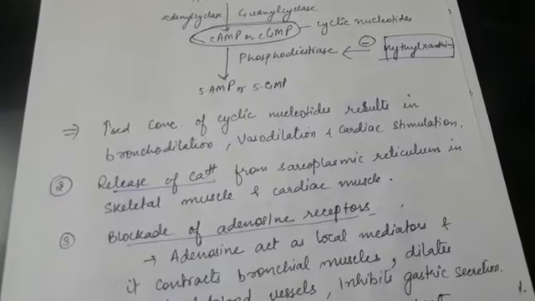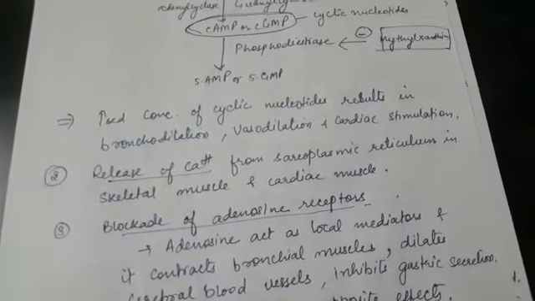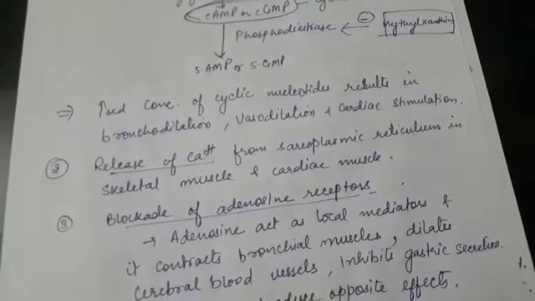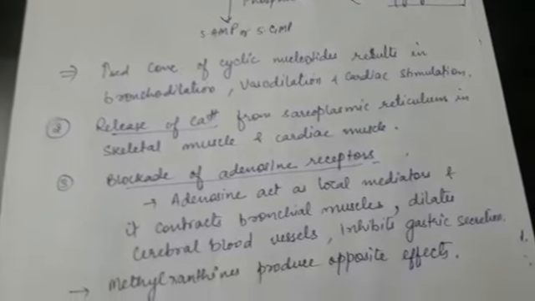The second mechanism is the release of calcium ions from the sarcoplasmic reticulum. These drugs also increase the release of calcium ions from the sarcoplasmic reticulum in skeletal muscle and cardiac muscle.